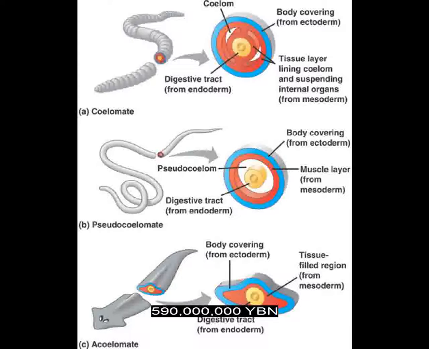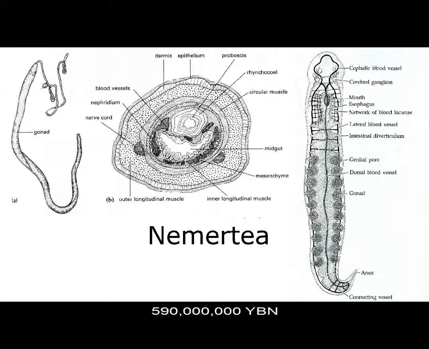Fluid-filled cavity, the coelom, evolves in a bilaterian. The first circulatory system, blood vessels and blood, evolve in a bilaterian. Cnidarians and flatworms are no more than 2 sheets of tissue thick and so allow gas exchange and nutrient distribution by diffusion, but larger animals with thicker tissues require a circulatory system to distribute materials.